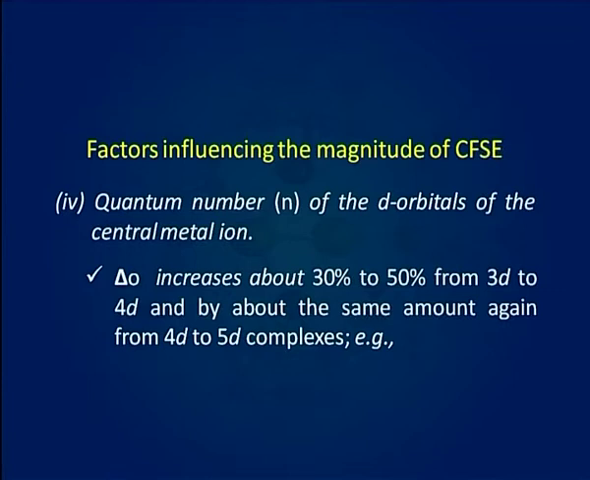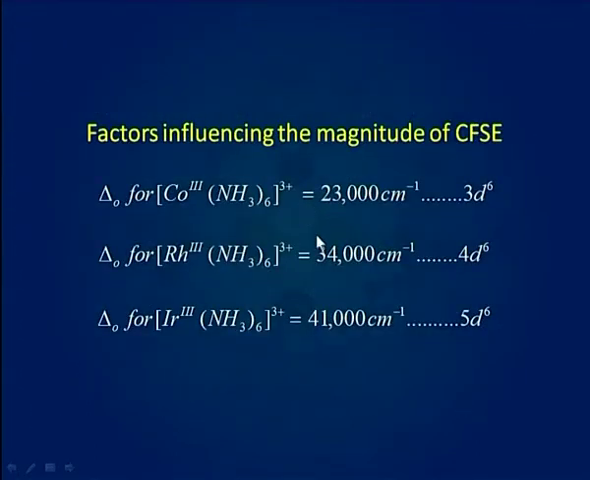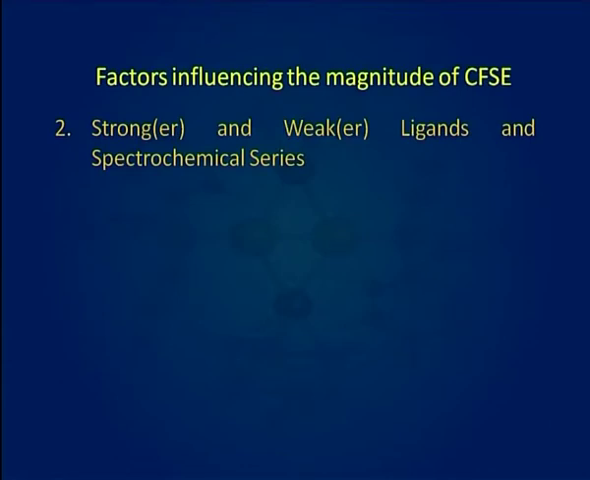Delta O increases about 30% to 50% from 3d to 4d and by about the same amount again from 4d to 5d complexes. For example, you can see here the crystal field stabilization energy is increasing from the 3d to the 4d series and from the 4d to the 5d series. Presumably, the 4d and 5d valence orbitals of the central ion are better than the 3d orbitals in sigma bonding with the ligands. The next factor which influences the magnitude of crystal field stabilization energy is stronger and weaker ligands